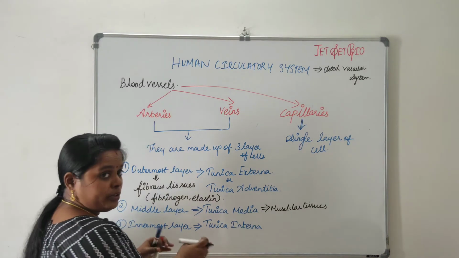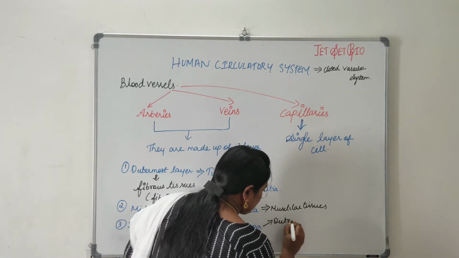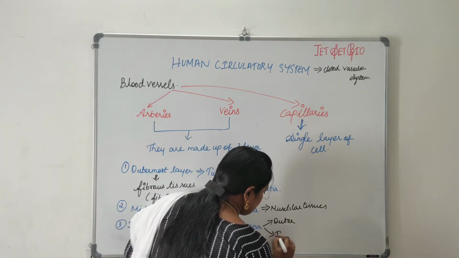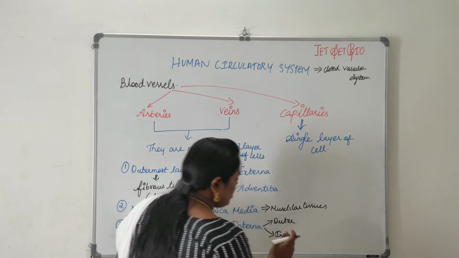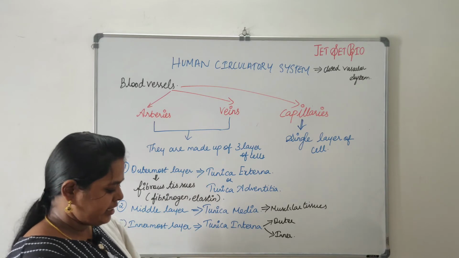This tunica interna has an outer layer and an inner layer. These two layers together form what? This tunica interna.